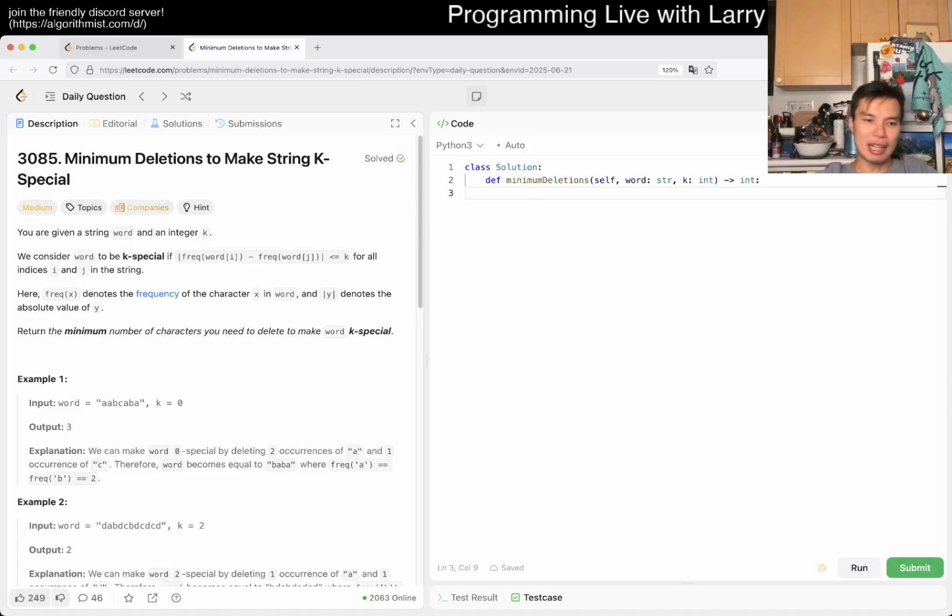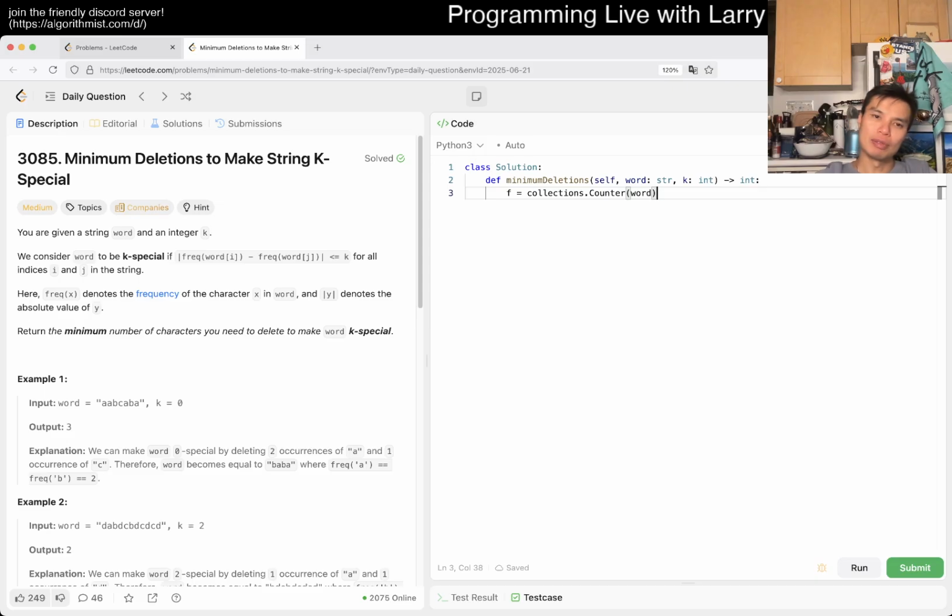The first thing I noticed, and this is actually the same thing we talked about yesterday when we watched that video, is whether the order matters. Here, the order doesn't matter, and the indexing doesn't matter as far as I can tell. You just need to know the frequency. So the first thing I would do is wrap it around a frequency table. You could put this in a frequency map or whatever.